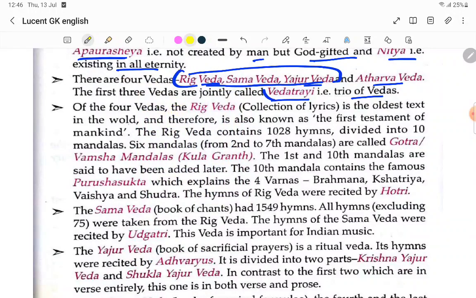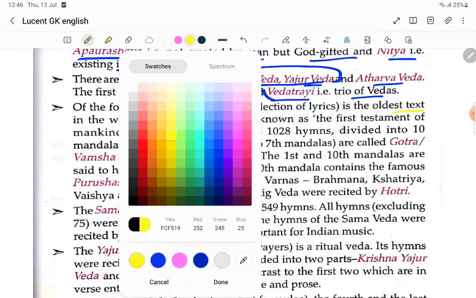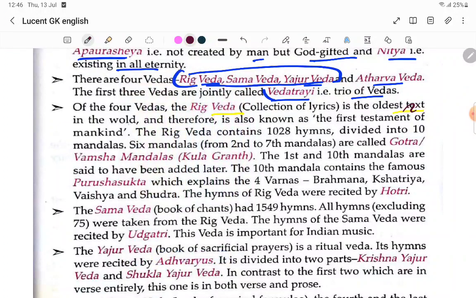Of the four Vedas, Rig Veda, a collection of lyrics, is the oldest text in the world, and therefore it is also known as the first testament of mankind.